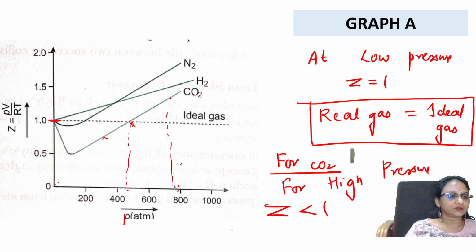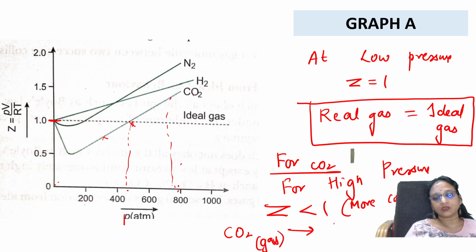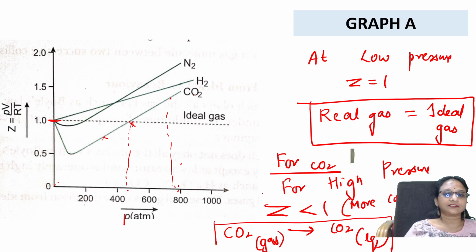So, what is happening now? When the Z value is becoming less than 1, as I just said, it means you can compress it more. You can apply more pressure, more compression. Then compress the gas more, and what will happen? Carbon dioxide gas will get converted to carbon dioxide liquid. That's all. Easy. That's why when you're compressing it from gas, it is becoming liquid. That's why it is going up.